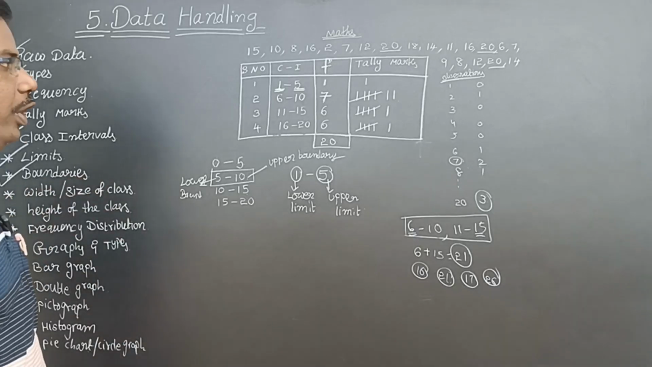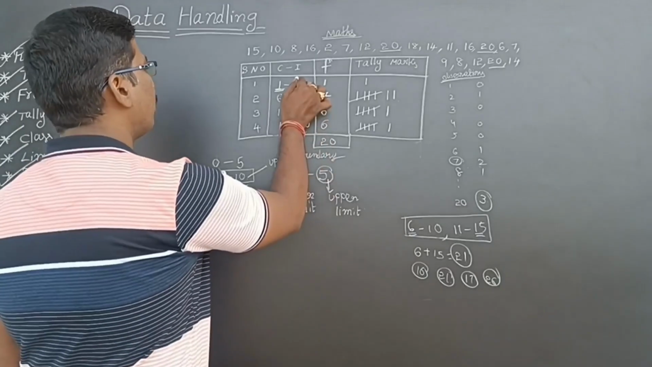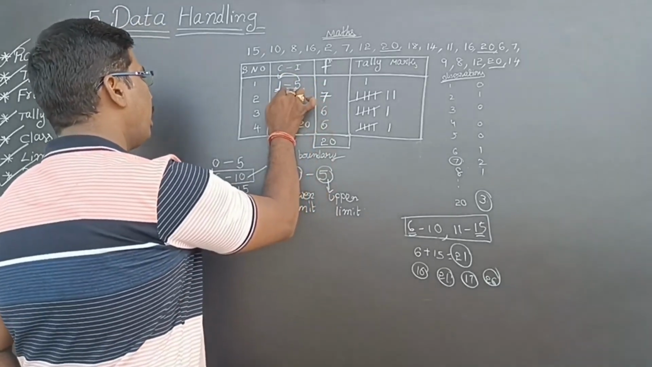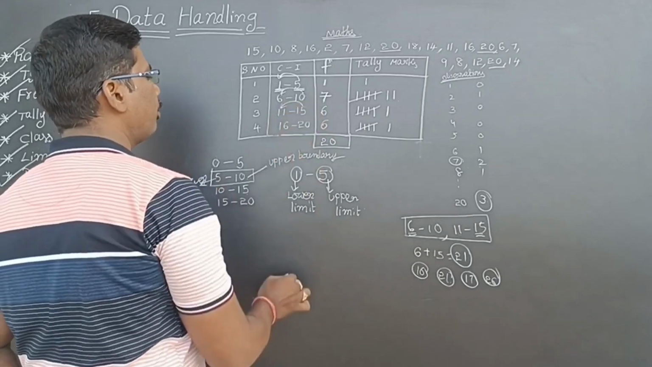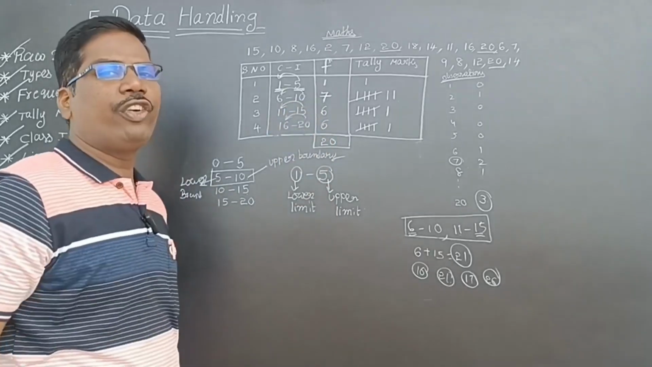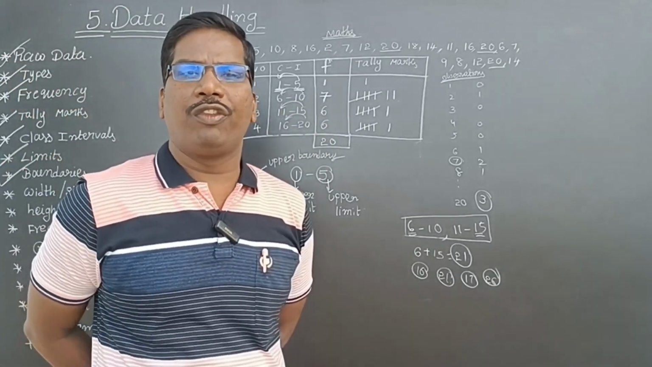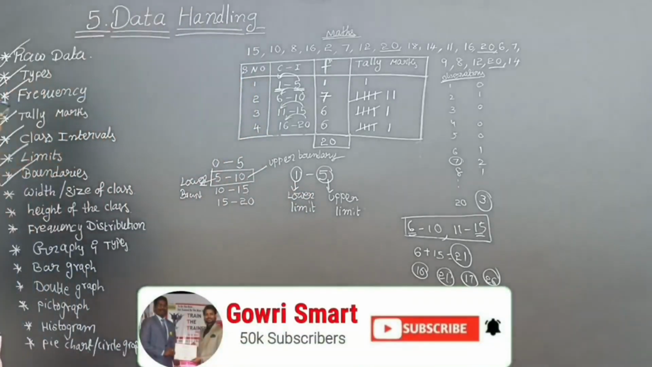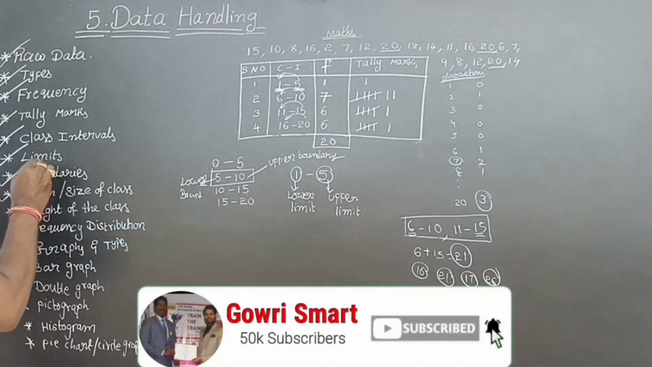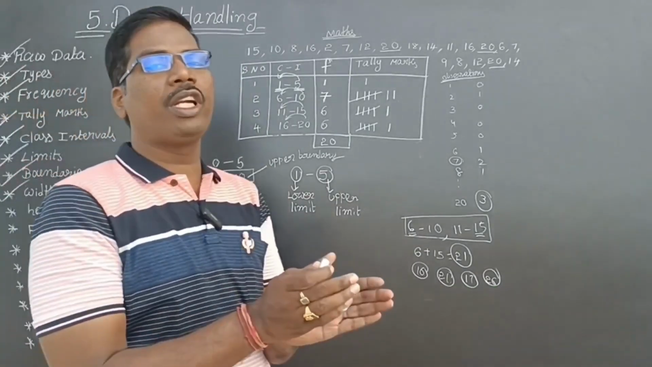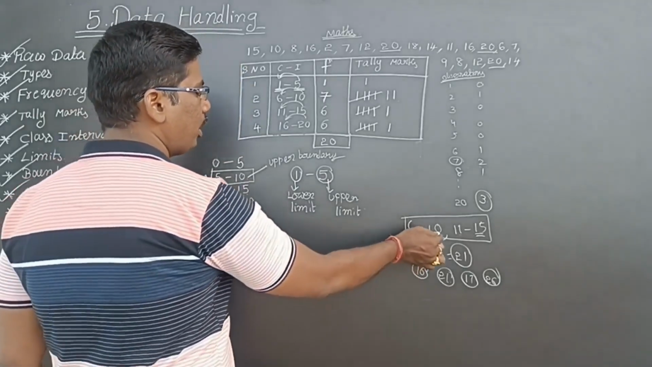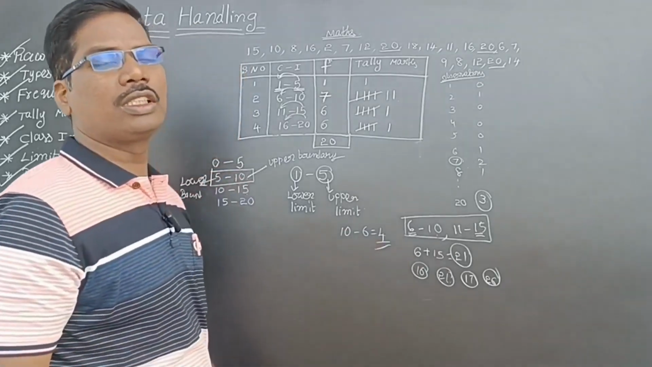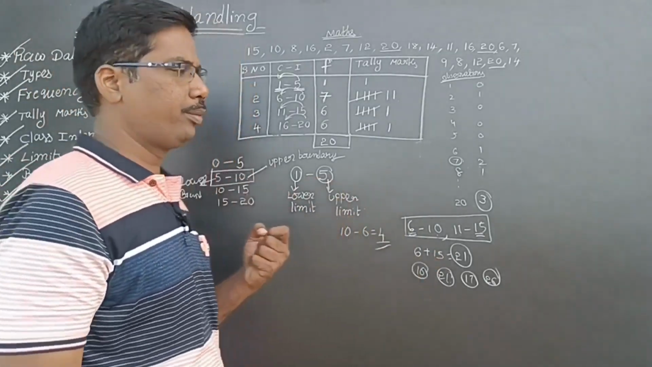Next, width or size of the class. See here, 5 minus 4, 1, 4. 10 minus 6, 4. 15 minus 11, 4. 20 minus 16, 4. The difference of the upper limit and lower limit is called class size or width of the class. For example, I am taking this one: 10 minus 6 is equal to 4. This 4 is called the size of the class or width of the class.